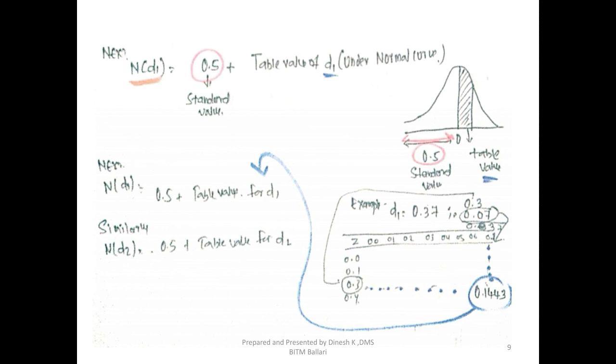The second part is 0.07, which is to be looked up in the horizontal of the table. So look at the table value for 0.3 and 0.07. What table value do you get? The table value you get here is 0.1443. So this table value 0.1443 plus 0.5 would be the N(d1) value. Similarly, we need to calculate N(d2). Once we get N(d1) and N(d2), substitute this value